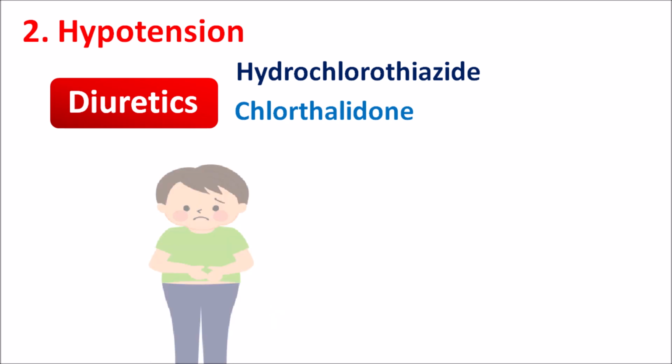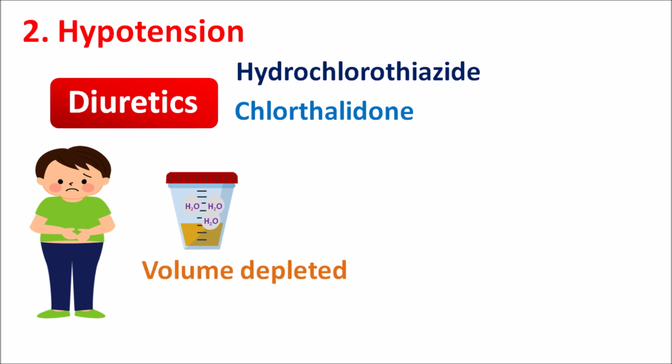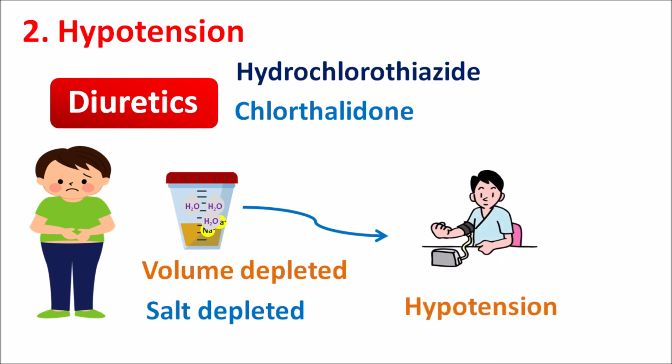These drugs mainly act by increasing the renal excretion so that the body volume is going to be reduced, thereby cardiac workload is going to be reduced. So diuretics mainly increase the excretion of water, resulting in volume depletion, and they can also increase the excretion of sodium, resulting in salt depletion. So in those patients who are volume depleted and salt depleted, these diuretics may produce some hypotensive effect.